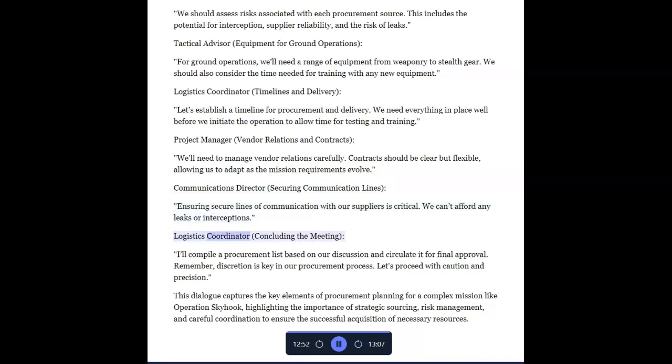Logistics coordinator, concluding the meeting. I'll compile a procurement list based on our discussion and circulate it for final approval. Remember, discretion is key in our procurement process. Let's proceed with caution and precision. This dialogue captures the key elements of procurement planning for a complex mission like Operation Skyhook, highlighting the importance of strategic sourcing, risk management, and careful coordination to ensure the successful acquisition of necessary resources.